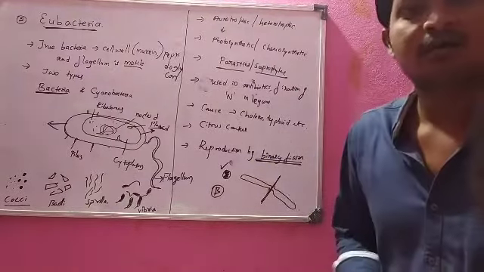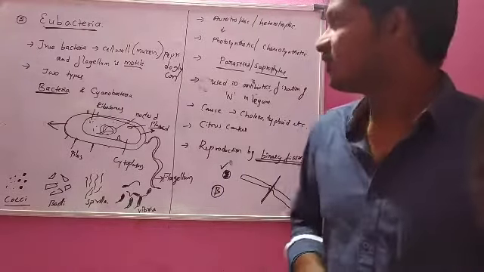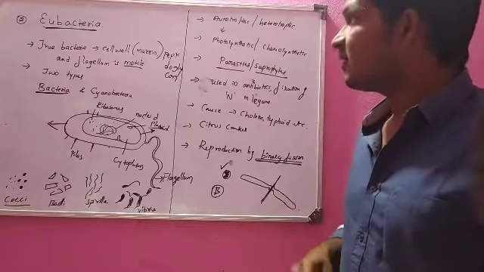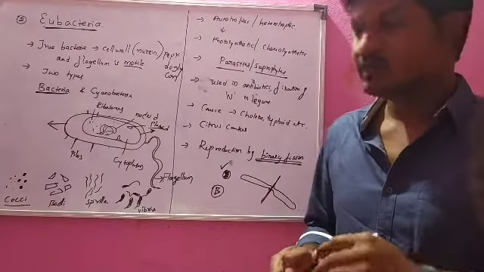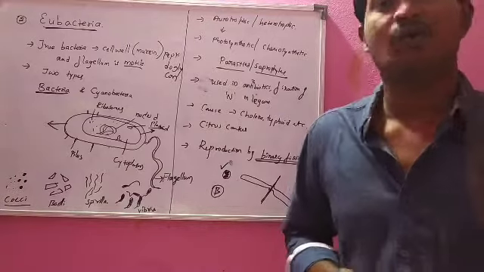This is all about eubacteria or the true bacterial cell. Okay, next we can see, in the next class we will see cyanobacteria.